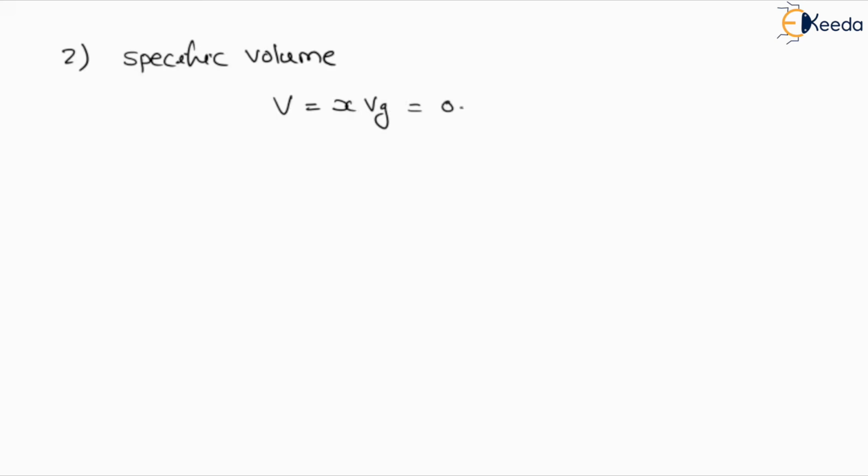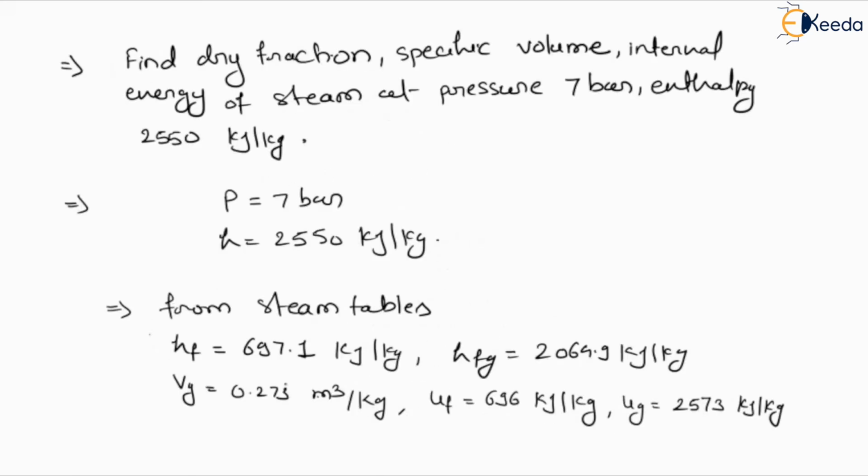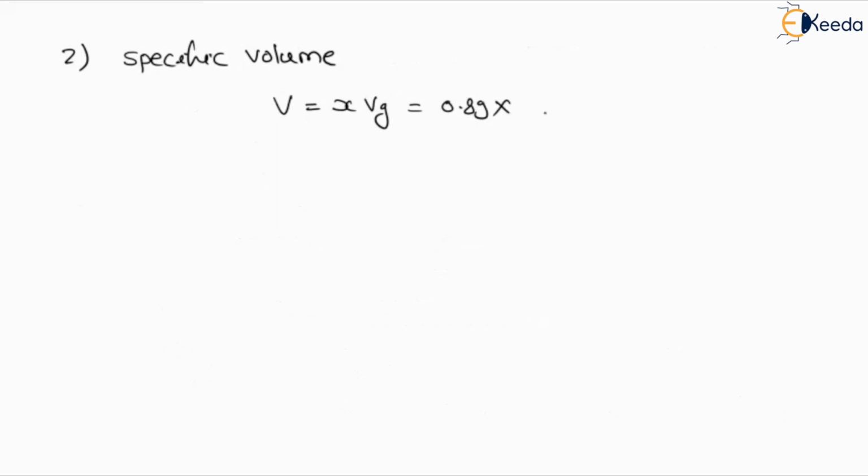So X is 0.89 and VG value is given, 0.273. So we will get the value of specific volume V. The final value which we are getting is 0.244 meter cube per kg. So this is the second term. Now the third term which we have to find out is internal energy, or we can say specific internal energy.